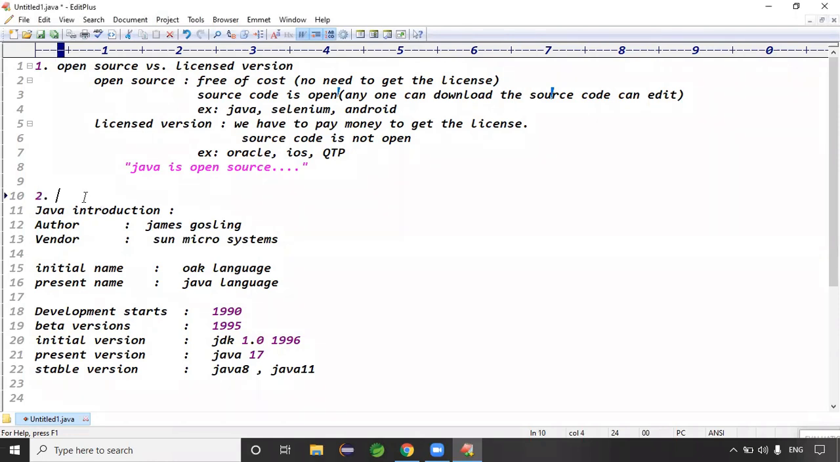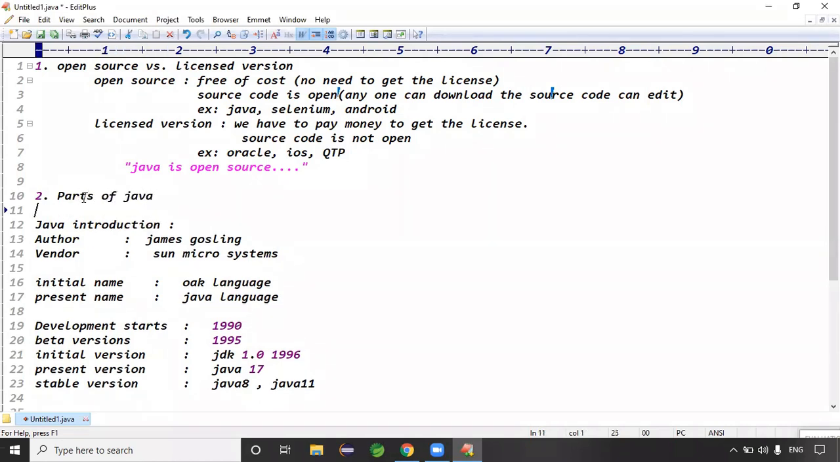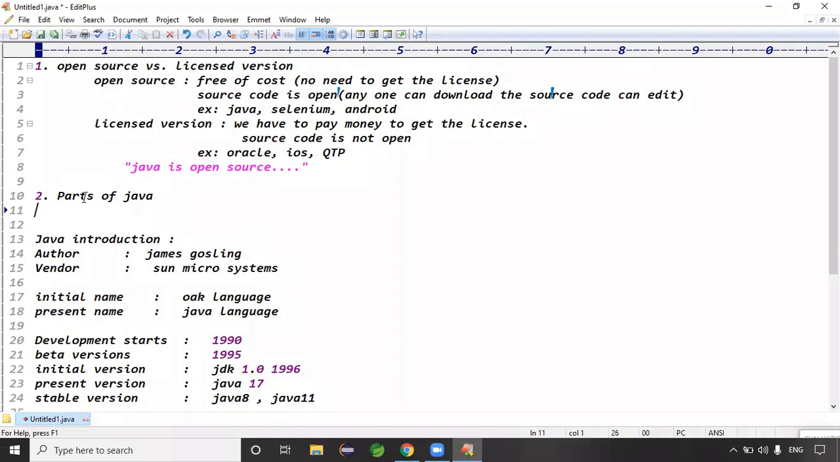And the second part is parts of Java. Okay, parts of Java, right? Guys, how many parts of Java do we have in total? How many parts of Java? Four parts, huh? What are the four parts, Bharat?